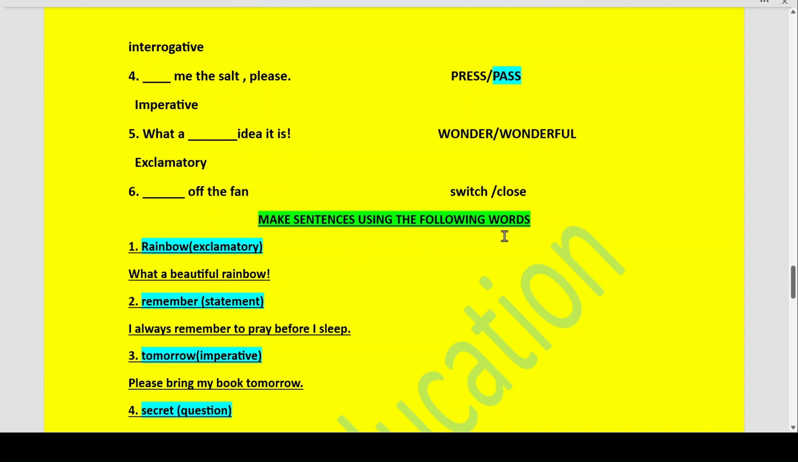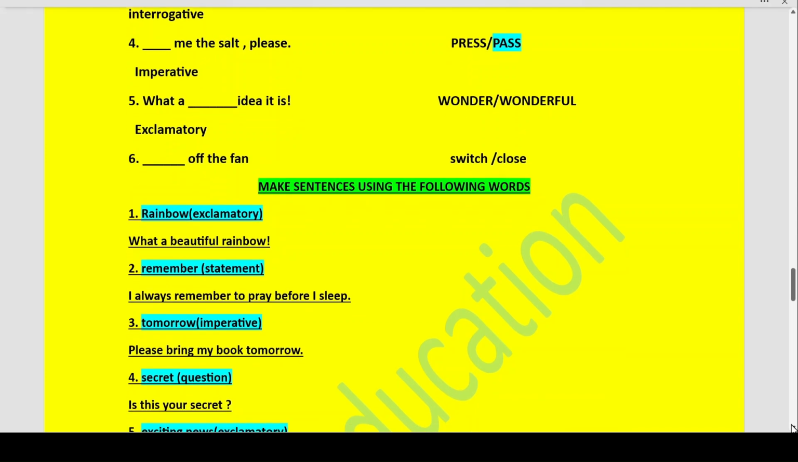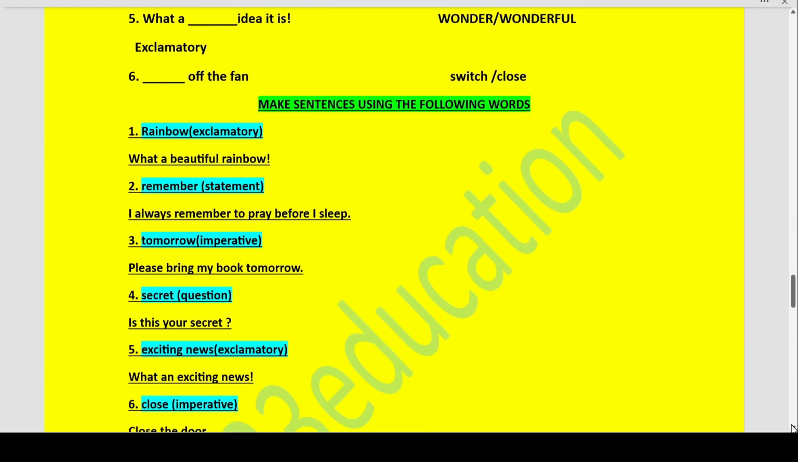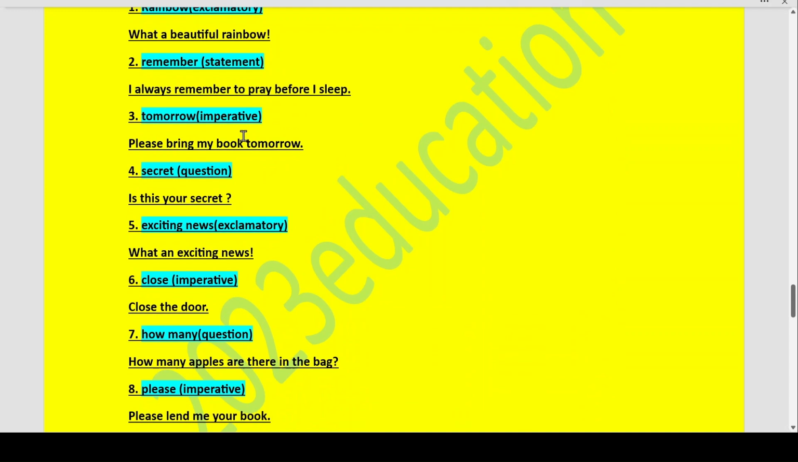Next, make sentences using the following words. Rainbow, exclamation. What a beautiful rainbow! Exclamation mark. Second is remember, used as a statement. I always remember to pray before I sleep. Three, tomorrow, imperative. Please bring my book tomorrow. That means it is a request.